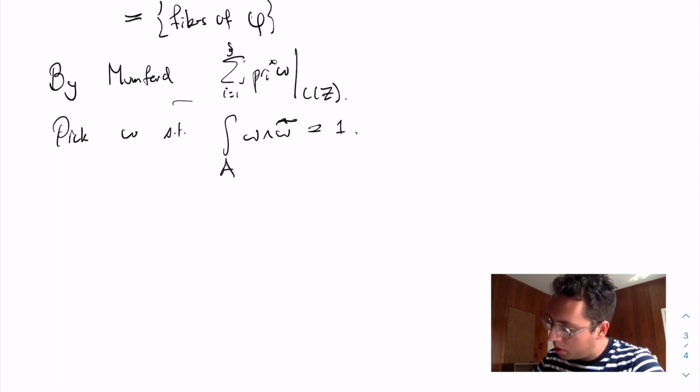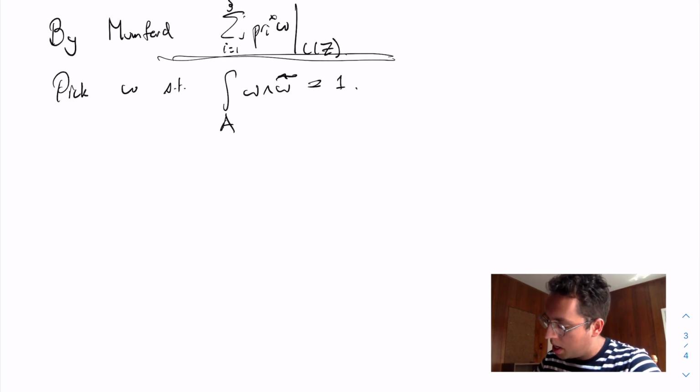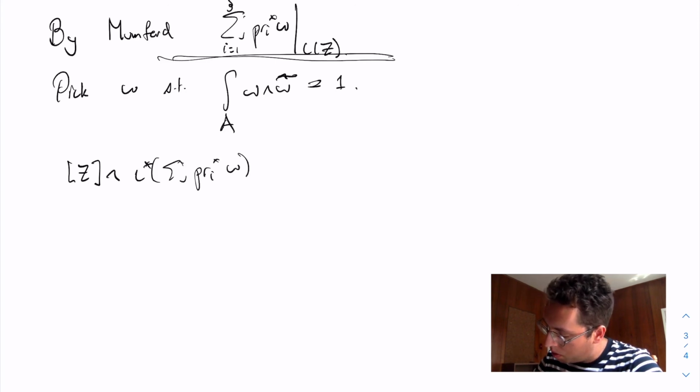And I'm going to rephrase this result of Mumford. So I have this statement of total isotropy, and I'm going to rephrase it just in cohomological terms. So another way to write this is that I can look at the cohomology class of Z, and I could cup it with iota star of the sum of the pullbacks of the omega.